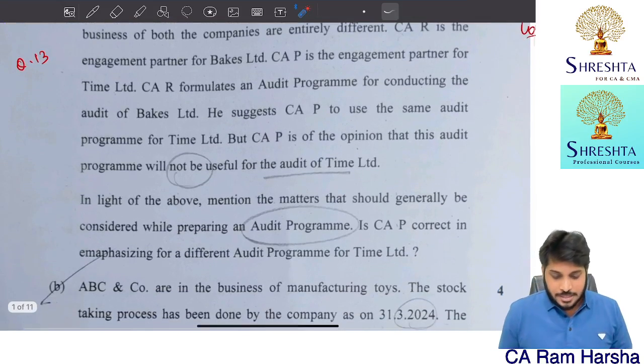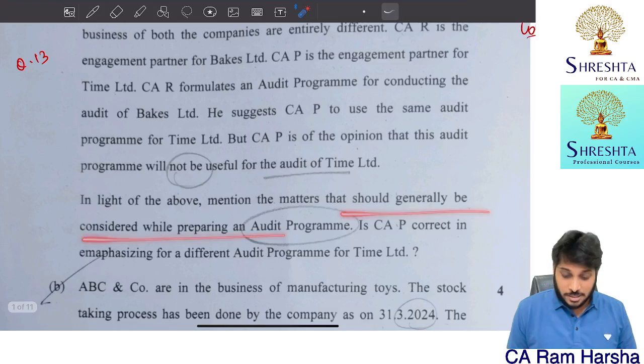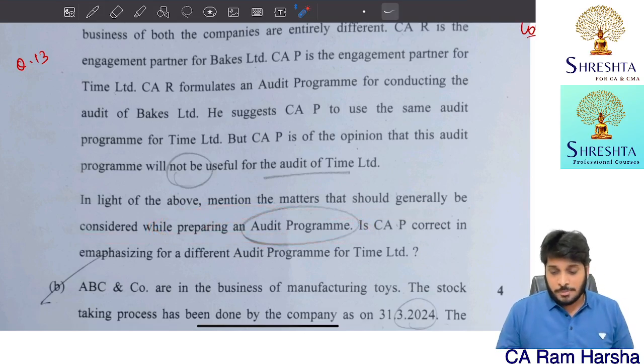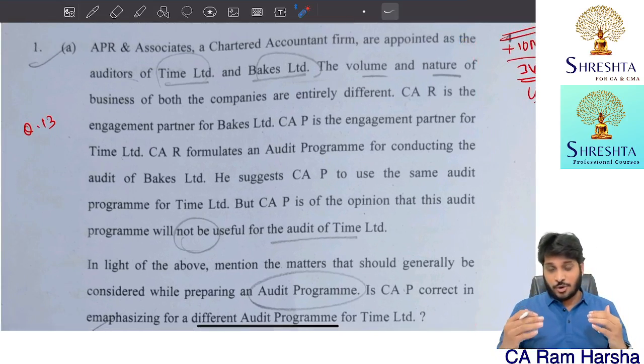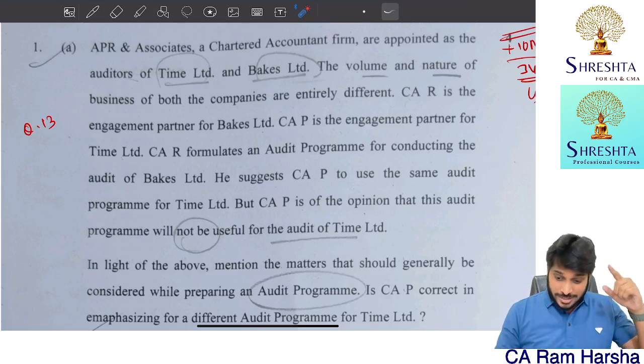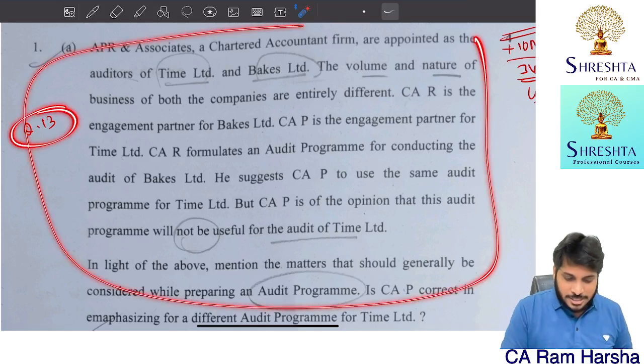And 1A, this is regarding what factors we should consider while preparing an audit program. Actually, that is not the question. In our book, it is question number 13: a standardized audit program may not be suitable for all the clients. Getting it? So that is the question they asked. So question number 13 in our audit strategy.